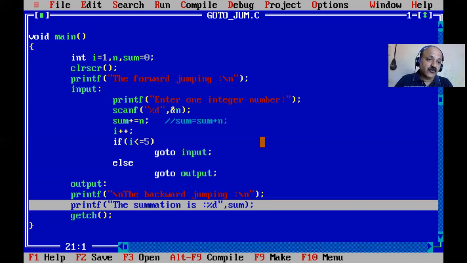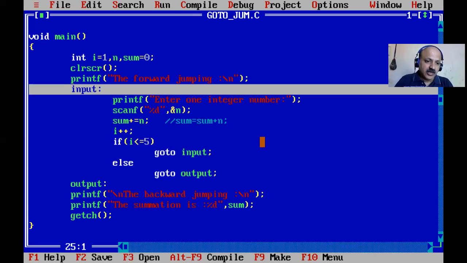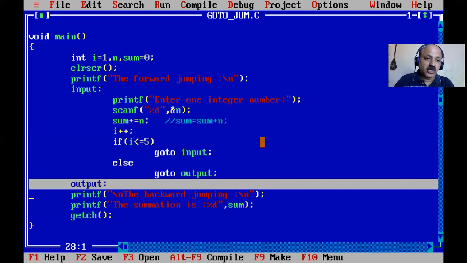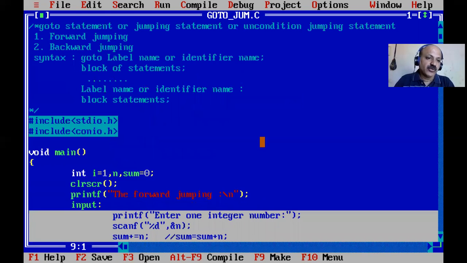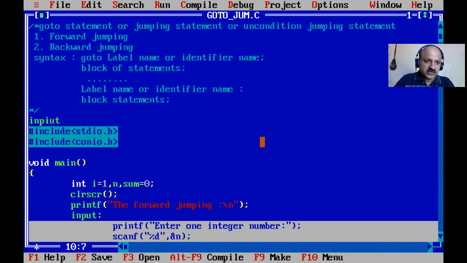So I give the perfect label name. Here input is there, and here our program output is there. So input, output, and in between is our process. So you have to know every definition of mine very well. I think you have to watch my show number video lecture. My target is always to find your definition first, like input, what is input. Yes, you can find your input, and then you can define your process. So here our target is goto, and then what is the output. So we can define the sum of 5 integers using the help of the goto statement.